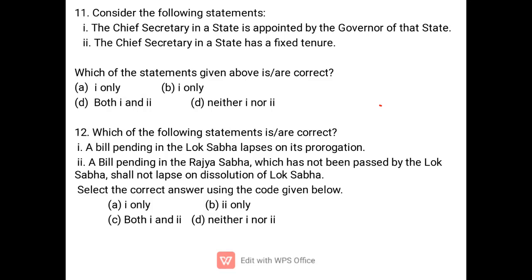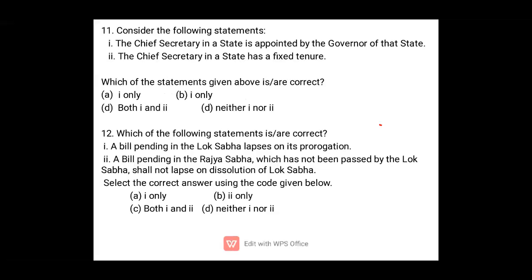In this case, the answer will be D, neither 1 nor 2. So which of the following statements is correct? Number 1: a bill pending in the Lok Sabha lapses on its prorogation. Next, a bill pending in the Rajya Sabha which has not been passed by Lok Sabha shall not lapse on dissolution of the Lok Sabha.